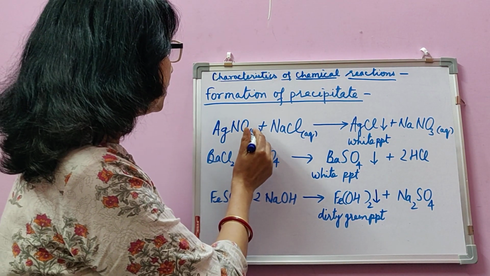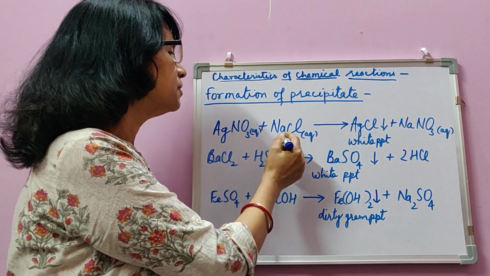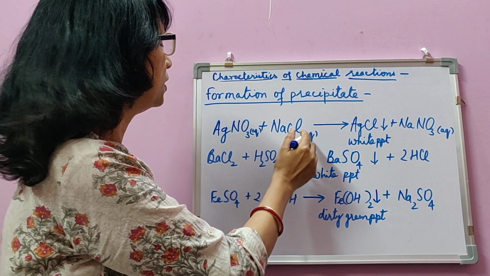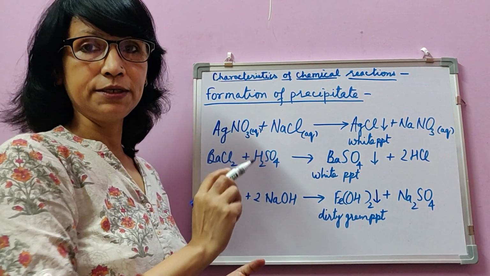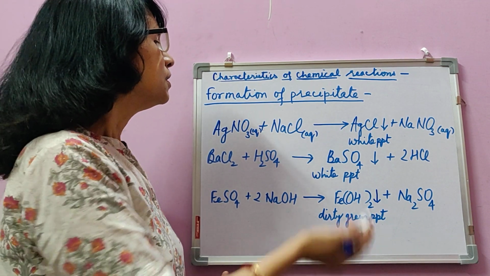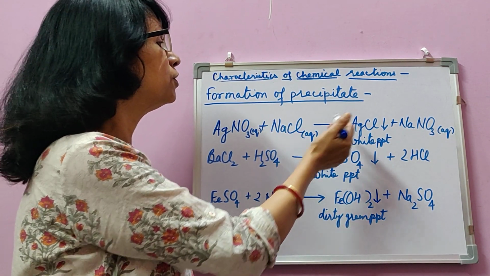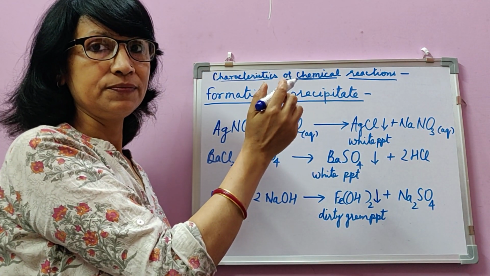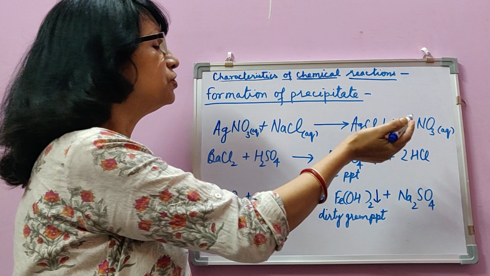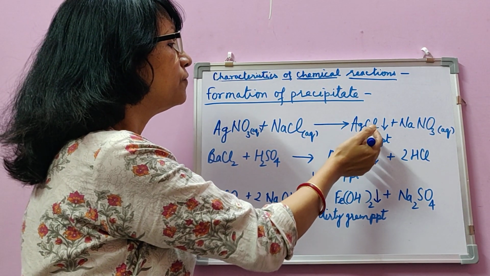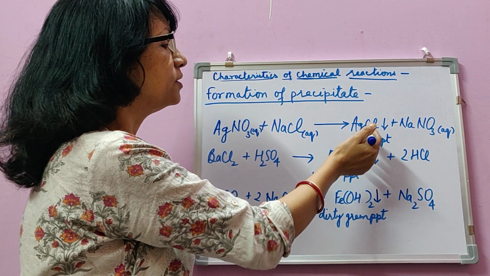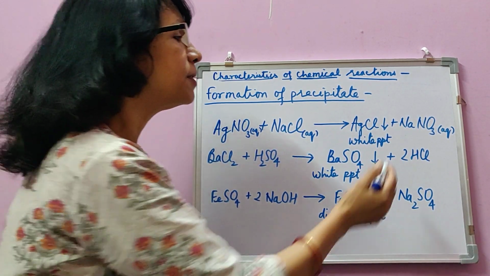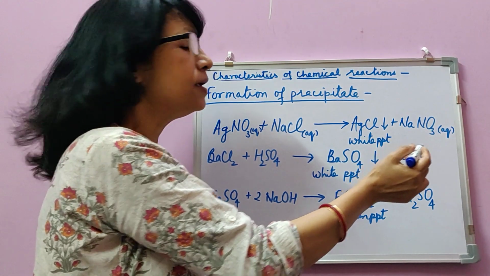So silver nitrate, a transparent solution, and sodium chloride, again a transparent solution, both are taken, and when these two are mixed, all of a sudden the transparent solutions turn, after mixing, into a white solution. And that white color is because a white precipitate of silver chloride is formed, because the other substance that is formed, sodium nitrate, is again soluble.